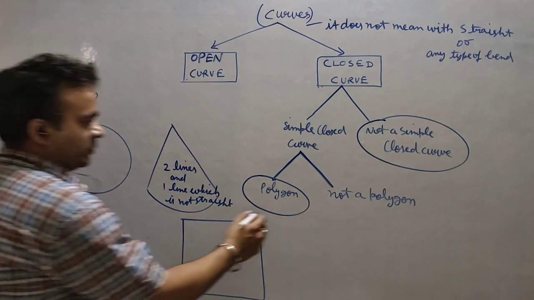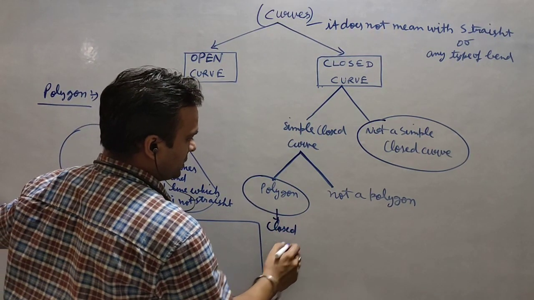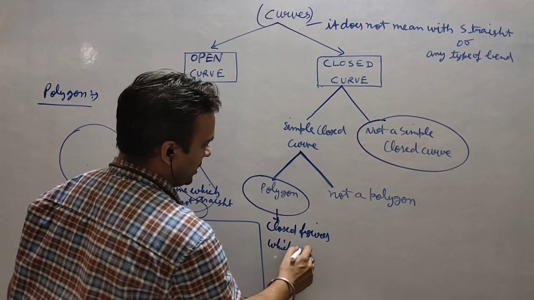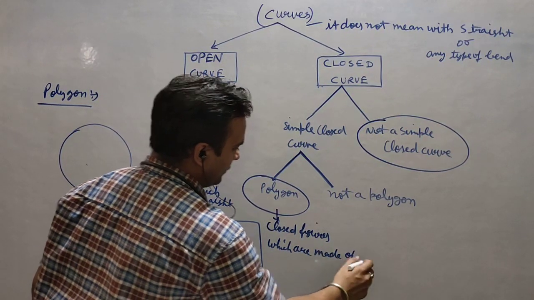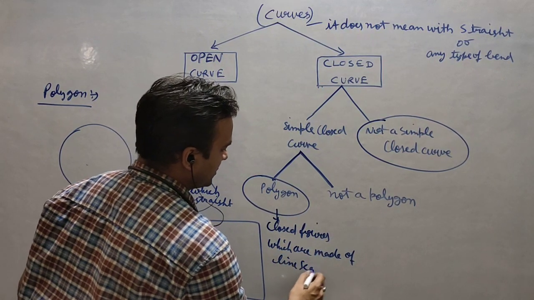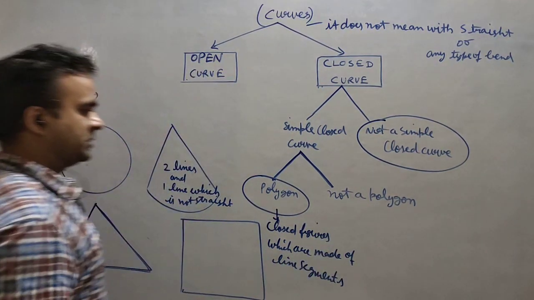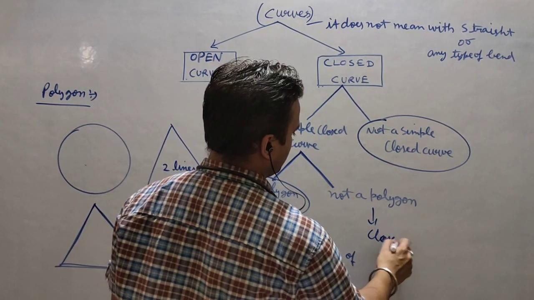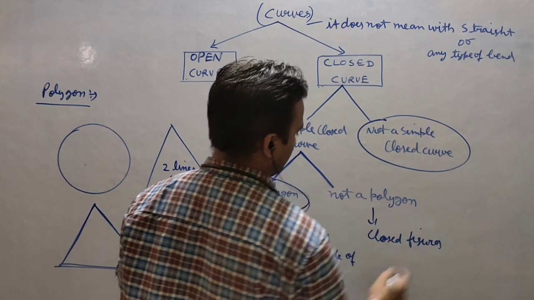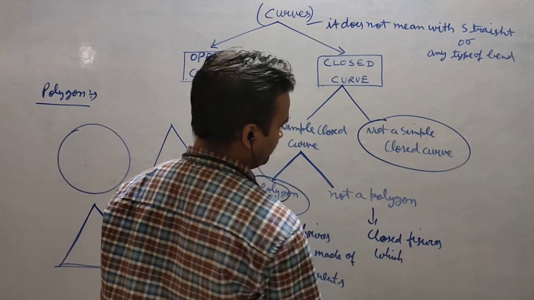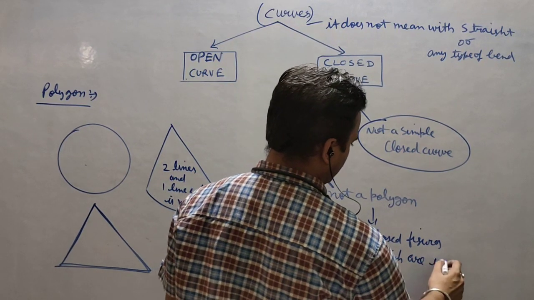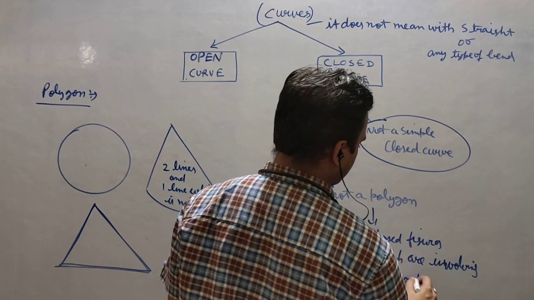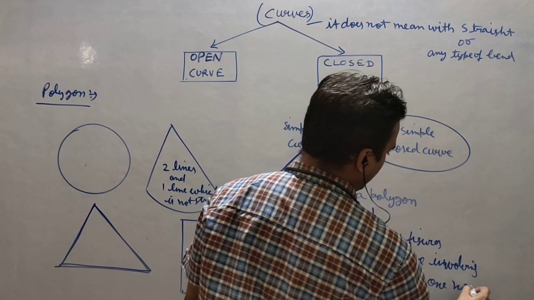Are you getting my point? We will write here: closed figures which are made of line segments. And this one: closed figures involving at least one non-straight line.